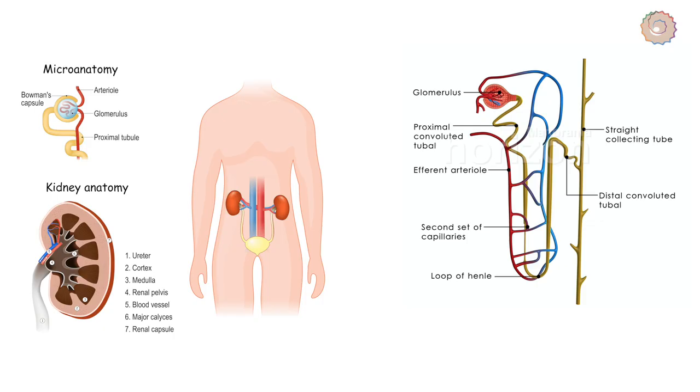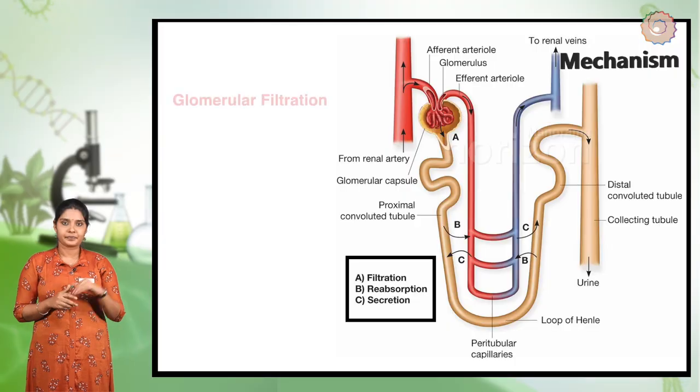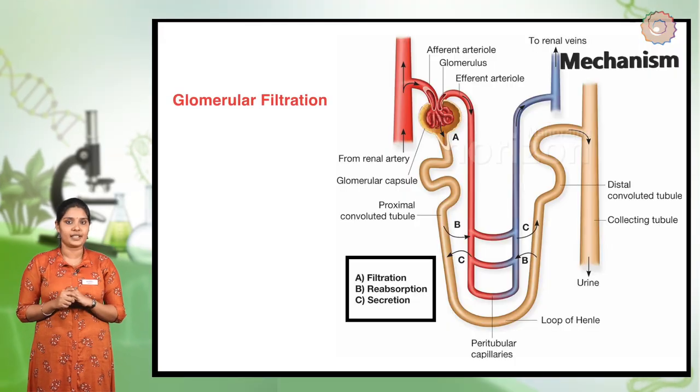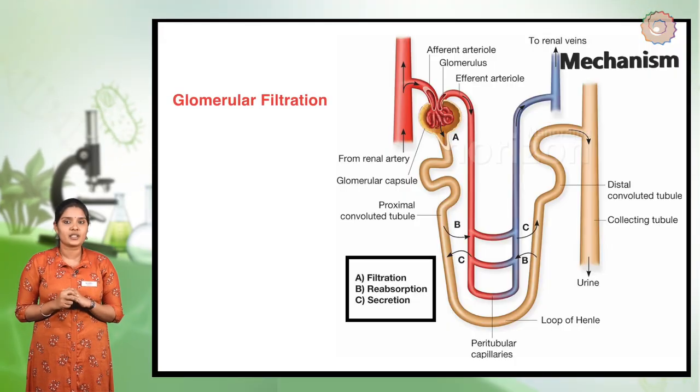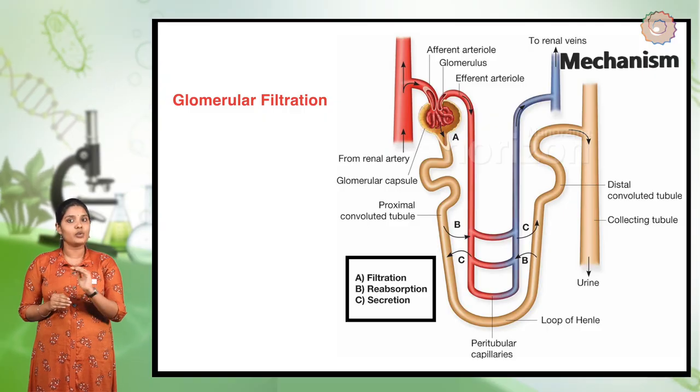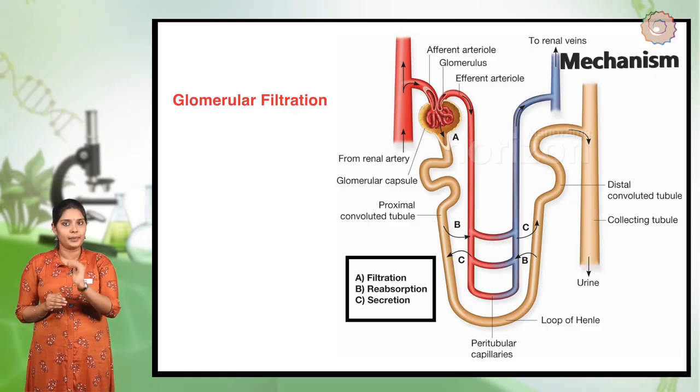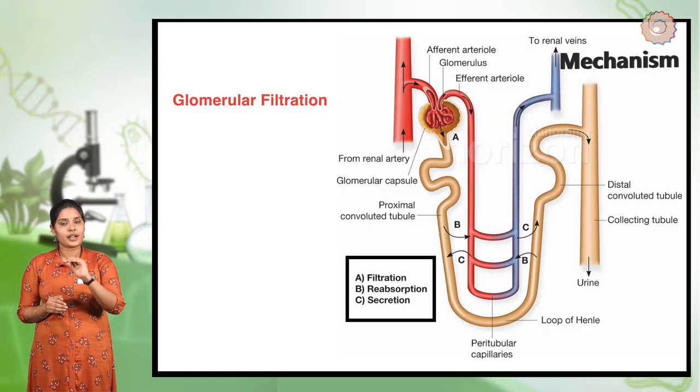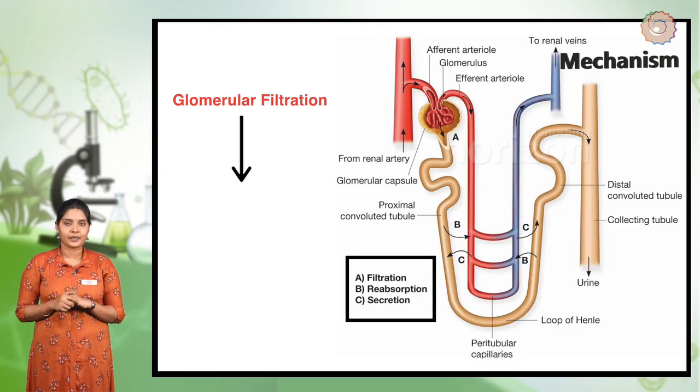Finally, the urine moves through the ureter and collects in the urinary bladder till thrown out of the body. Mainly, nitrogenous wastes are removed from the body through urine. The major three steps involved in urine formation are glomerular filtration, the process where nitrogenous waste, amino acids, glucose and water are filtered from the blood and leftover are transferred to Bowman's capsule.